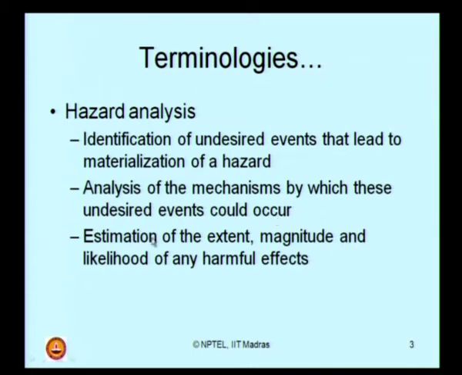Further, it estimates the extent, magnitude and likelihood of any harmful effects. So, there are 3 steps in hazard analysis: identify the undesired event, analyze the mechanism by which these events could occur, and then estimate the extent, magnitude and likelihood of any such harmful events. Put together, we call this hazard analysis.